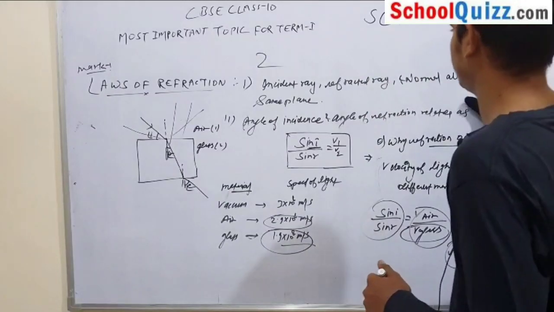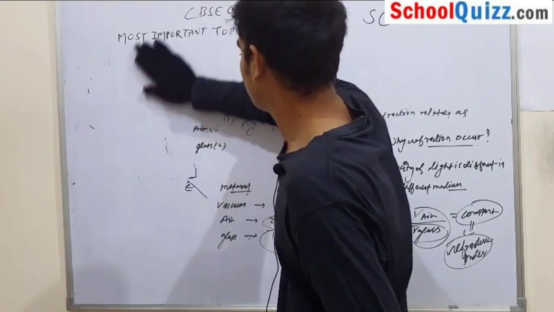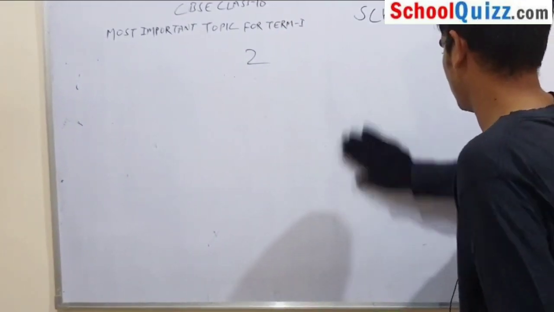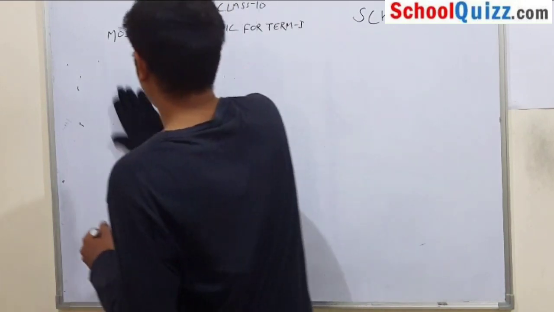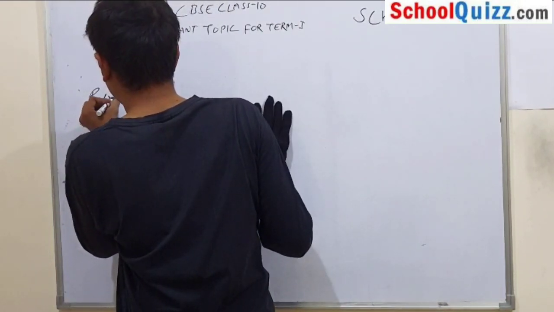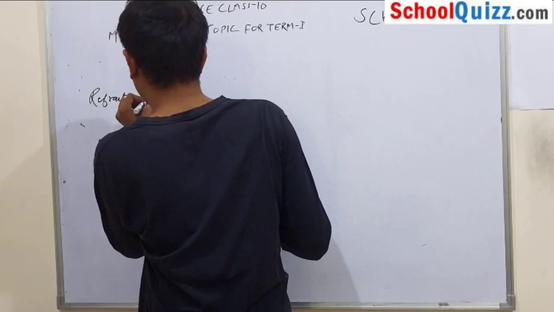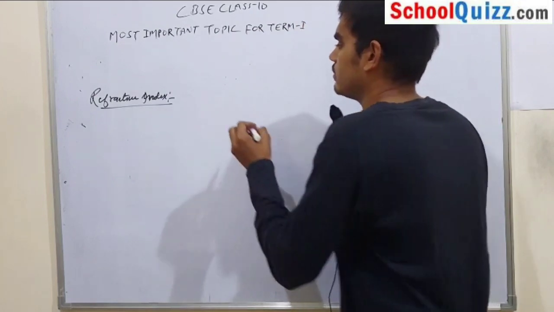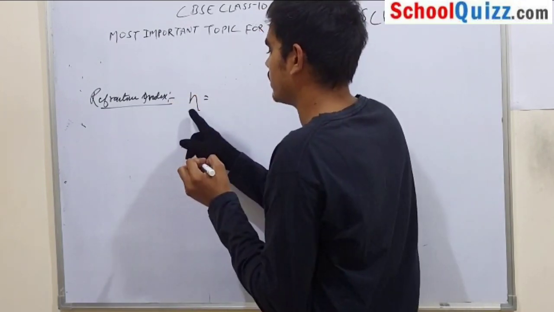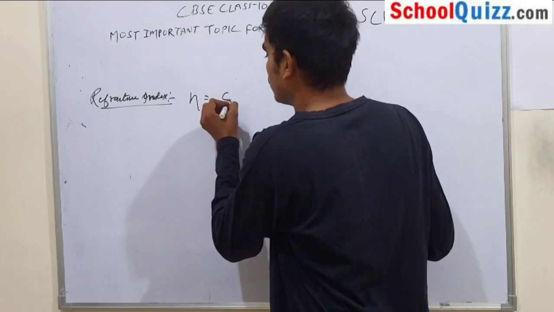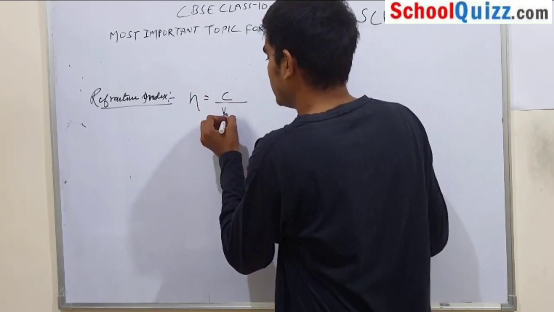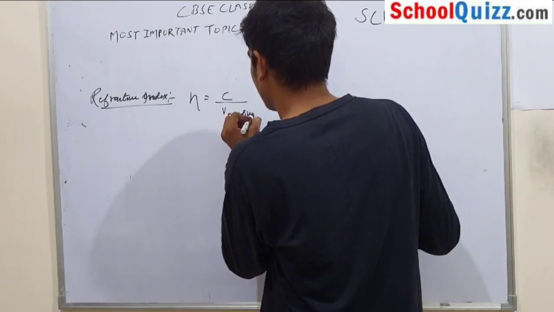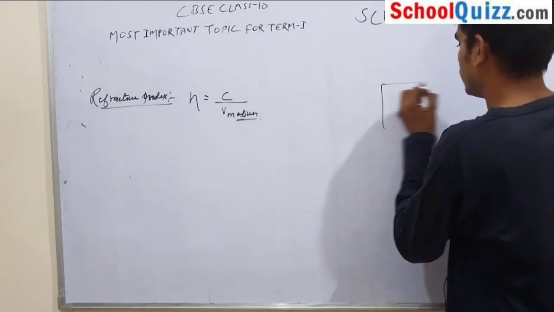What is refractive index? It is denoted by n, and this is equal to speed of light in vacuum upon speed of light in medium. Again I am drawing a diagram so that you can understand.